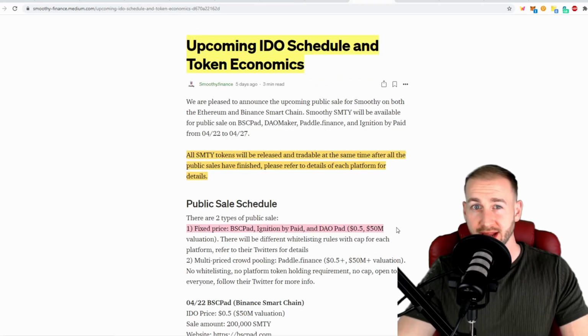So this one's on a quad IDO launch. So this means it's on 4 different pads. We got BSC pad already gone live, Ignition by Paid, the DAO pad, and also Paddle.finance. Any IDO tokens that you are able to buy, if you're lucky enough to get involved, will actually be released at the TGE event. If obviously you're not able to buy them, you'll be able to get these on Uniswap upon its launch, which will be the 27th of April.